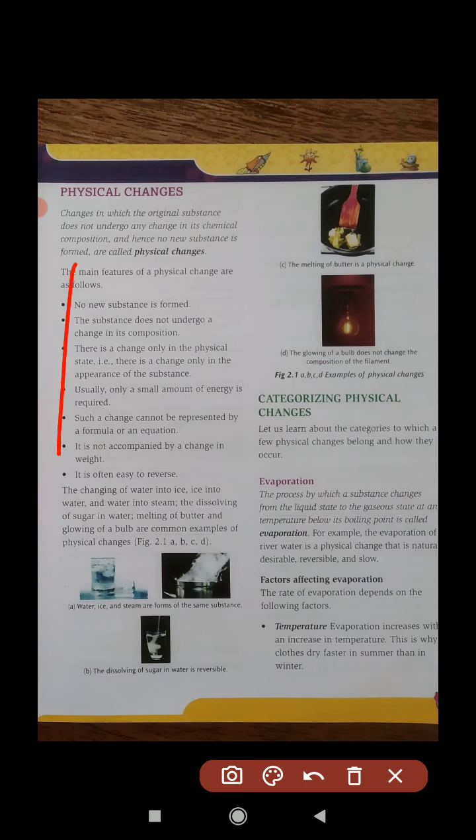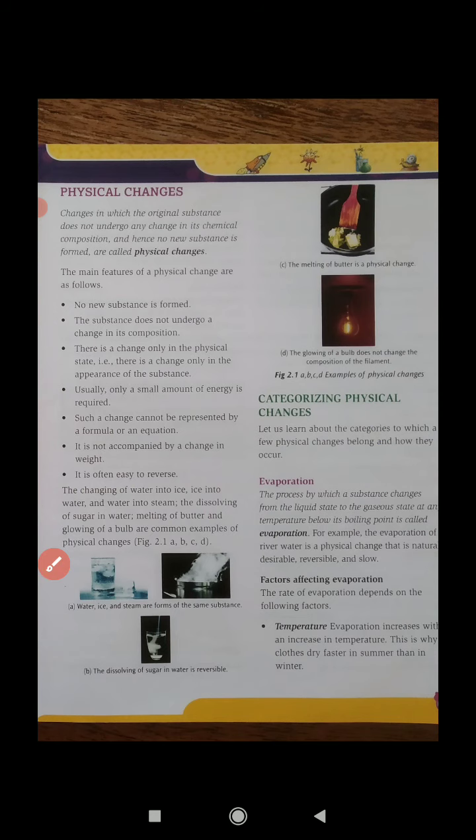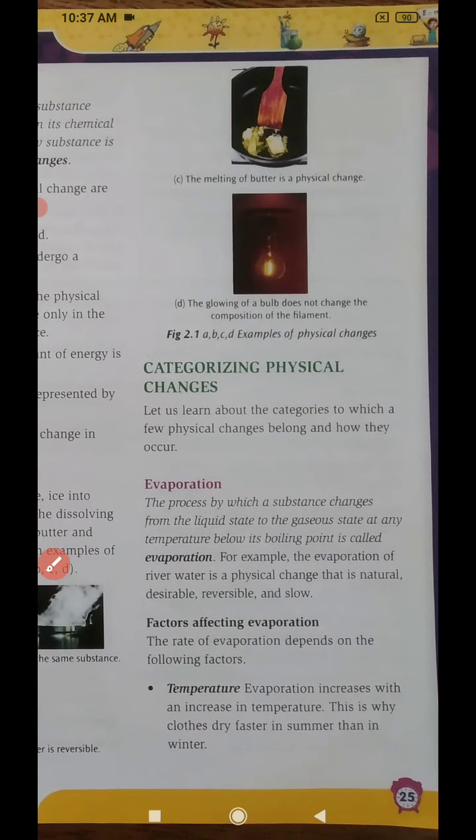So just remember, read these things. There are some examples and categories of physical change, how physical change takes place, some processes. First is evaporation. Evaporation means when a substance goes from liquid to vapor. Always think of water as the first example, students, to understand the term easily. So evaporation is when liquid is converted into gaseous form below its boiling point. Students, this point is very important. Below its boiling point is called evaporation.